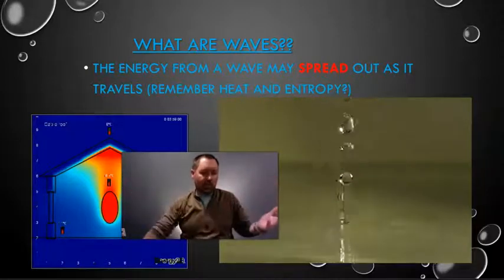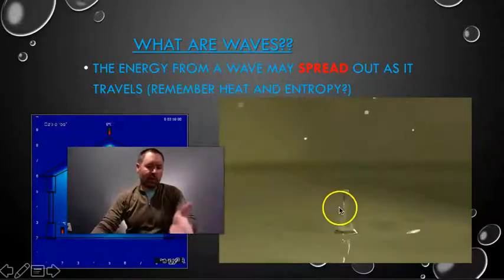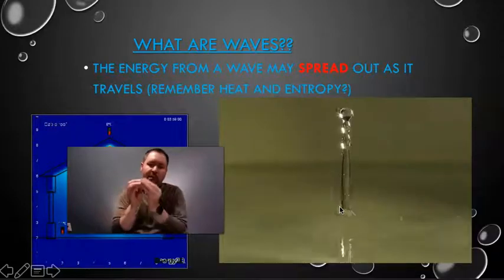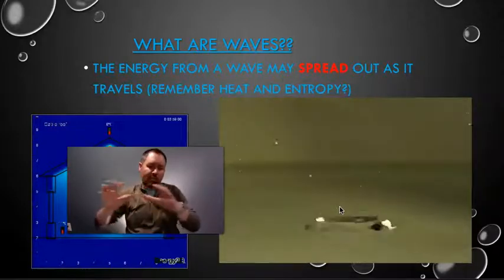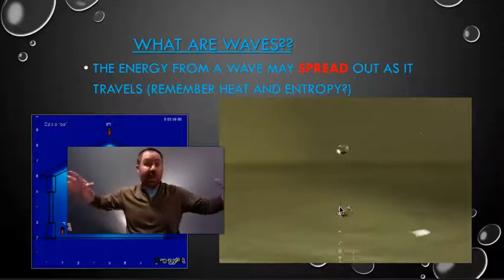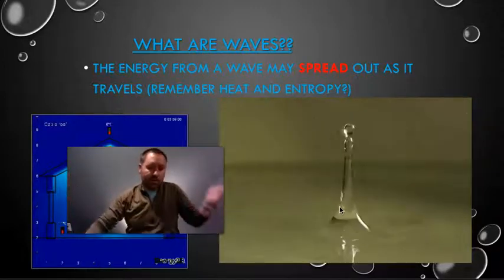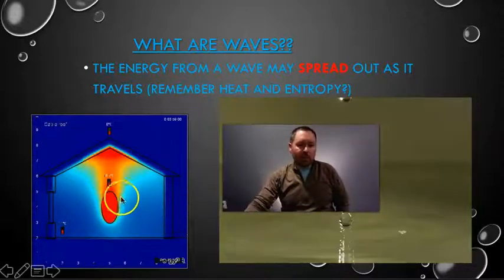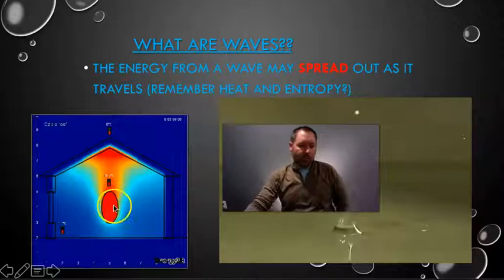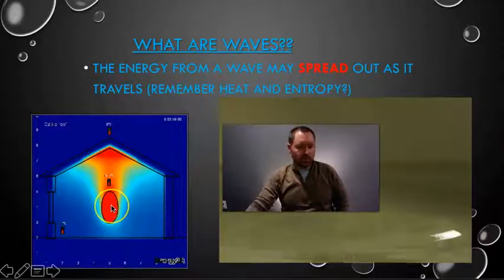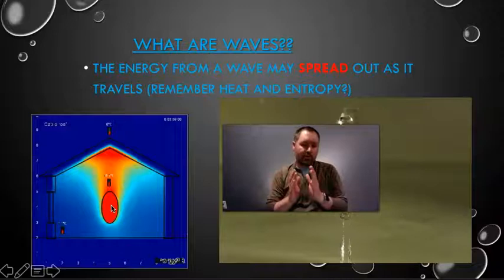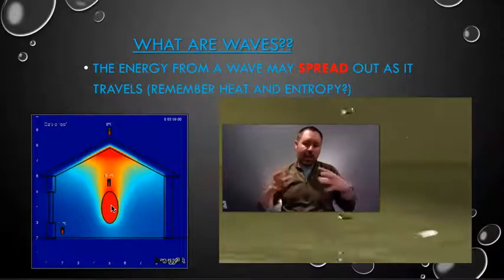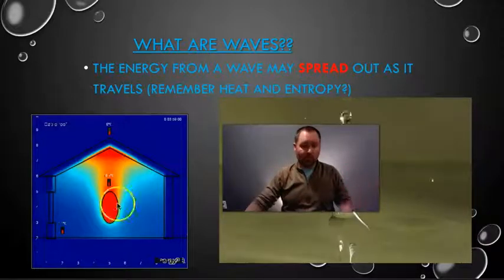It's the same thing with a wave. I mean, take a look at the picture of this raindrop hitting the mud puddle right there. You can see it starts off with all the energy concentrated in one spot, and then it spreads out. And now the energy is not so concentrated anymore. That's the second law of thermodynamics. And the energy spreads out. It's the same thing with, look at the heat here in the center of this building. It's concentrated in the center of the building, but it's going to spread out. It's the second law of thermodynamics. And energy moves in the form of waves.